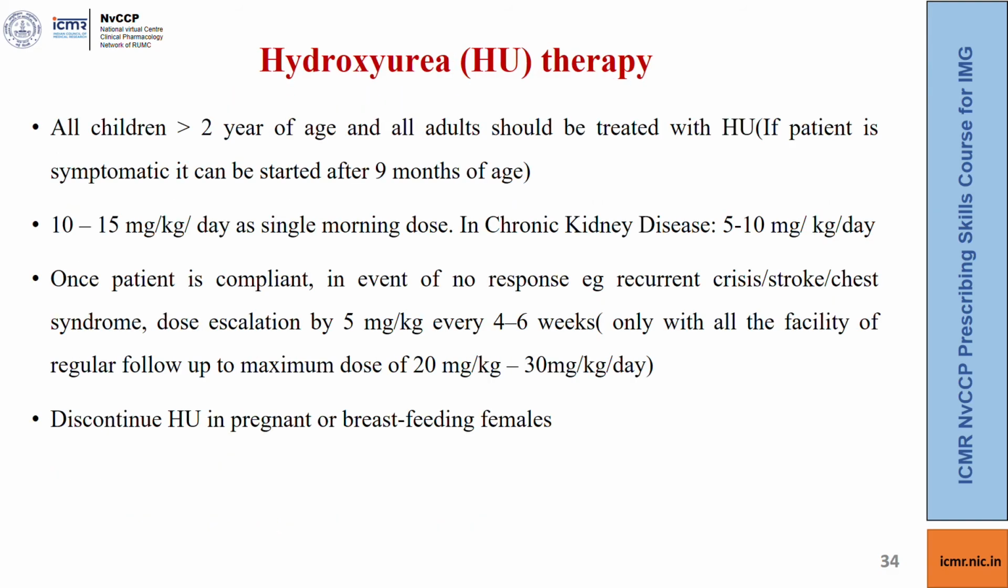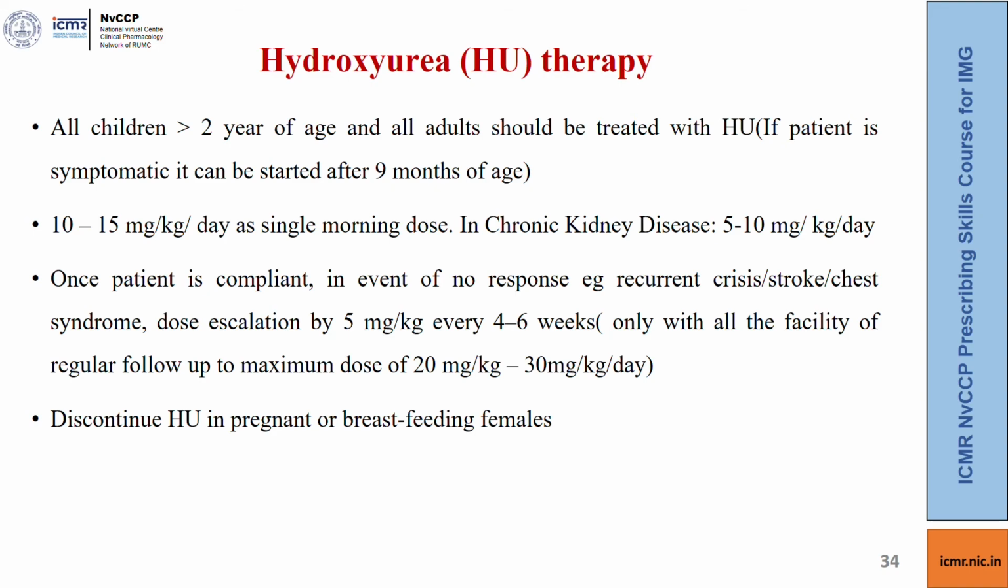Now in short, we will discuss about the hydroxyurea therapy. So all children more than 2 years of age and all adults should receive hydroxyurea. However, if the patient is symptomatic, the child can be started hydroxyurea even after 9 months of age. The dose is 10 to 15 mg per kg per day as a single morning dose. In a patient with chronic kidney disease, the dose is 5 to 10 mg per kg per day.